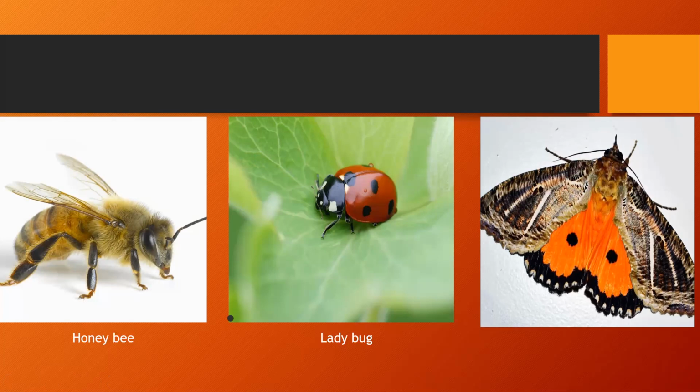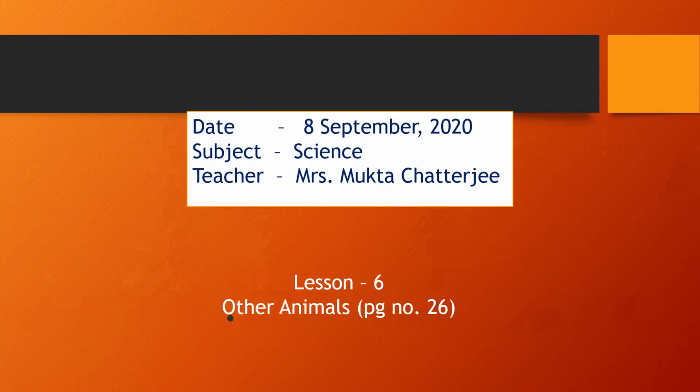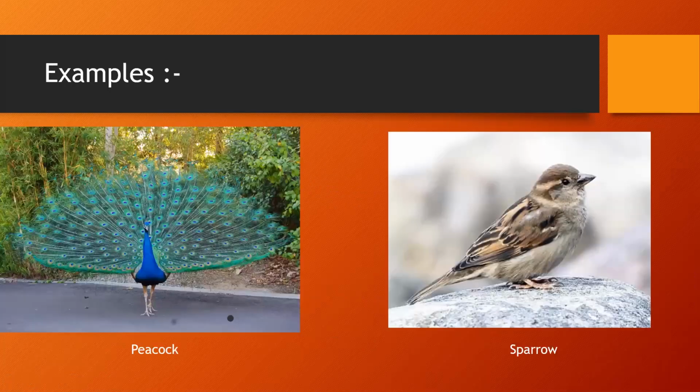Butterfly and moth look the same, but they are not the same. Butterfly is a very colorful insect. Moth doesn't have this much color. Okay, this is the moth. Now I'm going to show the second, just look at the screen. I am going to show different pictures. This much I already taught in the last class, right? Now look at the screen.